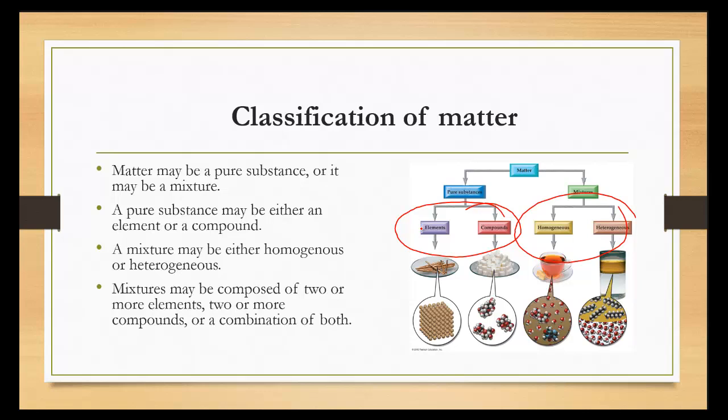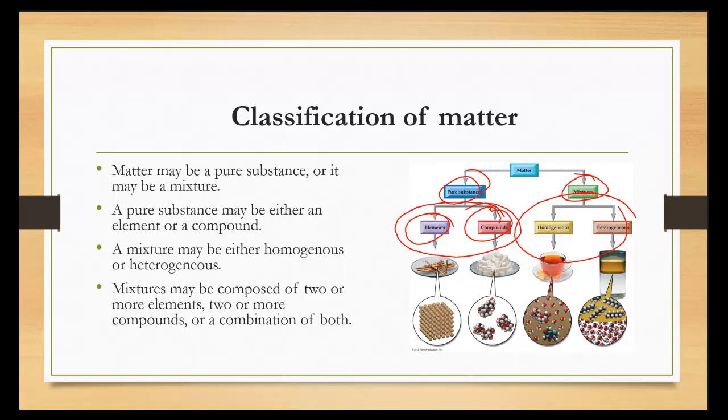Alright, so summary. Matter can be pure or a mixture. If it's a pure substance, it can be divided up into element or a compound. Compounds are elements that are chemically bonded together. Mixtures can be broken up into homogeneous or heterogeneous. Mixtures may be composed of two or more elements or two or more compounds or a combination of both.